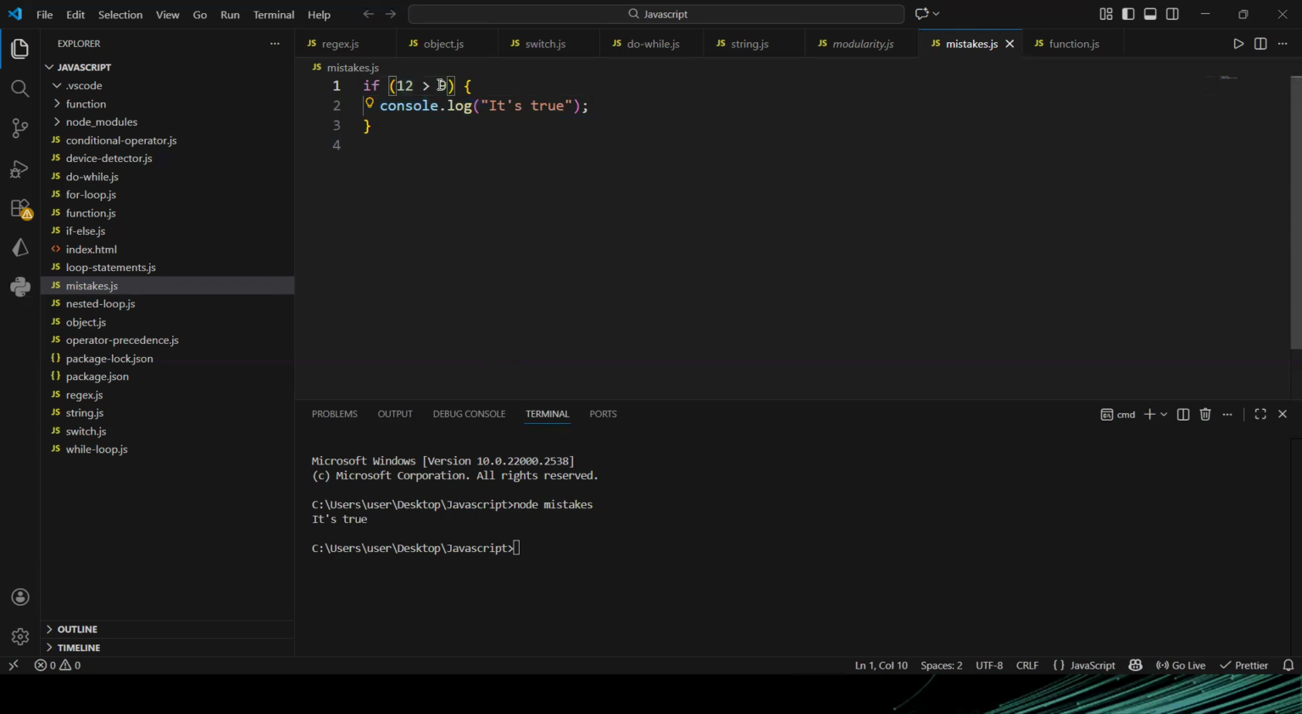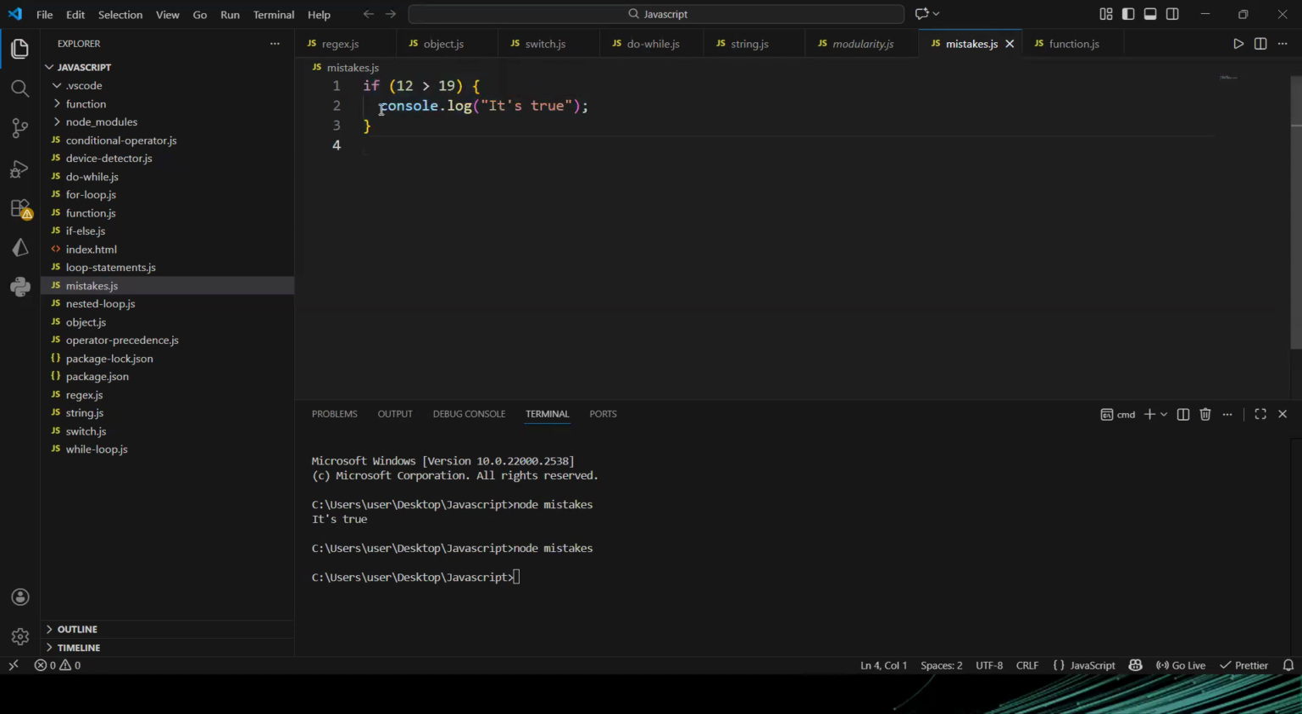But if I say is 12 greater than 19, what do you think will be the answer? This will evaluate to false because it is not true. 12 is not greater than 19. So if I run it again, you see, this line of code will not be printed. If you want to conditionally execute a line of code, you use the if statement. Let's say there is a line of code that you want to execute only if something is true. If that thing is not true, you don't want to execute that line of code. That is where you use the if statement.